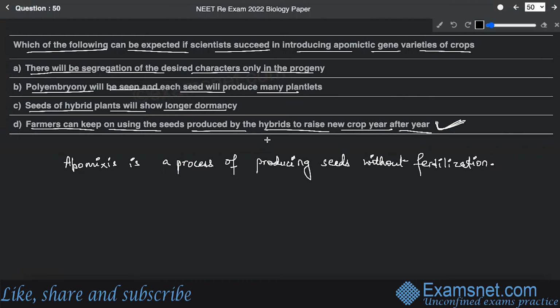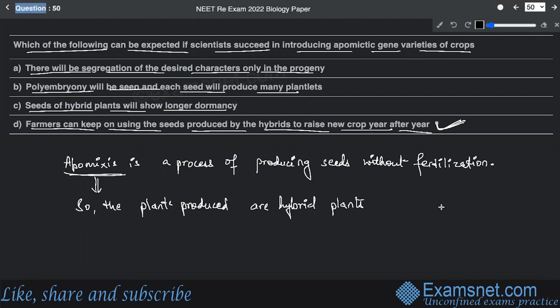The plants which are produced as a result of apomixis are actually identical to the parent plant, because no fertilization is involved. So the plants produced are hybrid plants, which means they will be identical only to their parent.